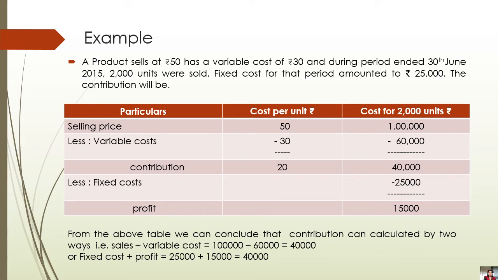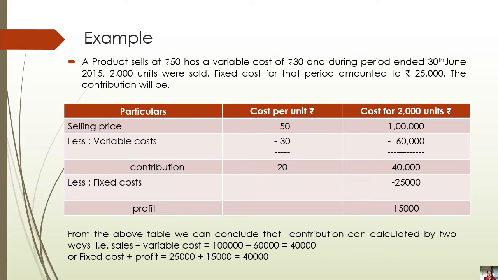Now this is the contribution we have got. It is rupees 20 per unit. If we again deduct the fixed cost from the contribution, we will get profit. In the case of per unit, we don't have a per unit fixed cost, but in total we have the fixed cost, that is rupees 25,000, and the profit we get is 15,000.